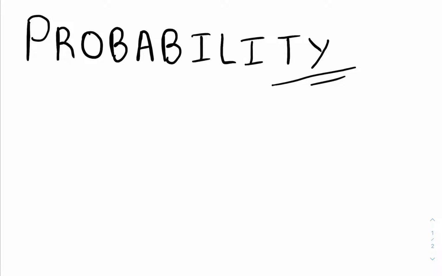I want you to think about something. In math, whenever you do calculations, the answer is always certain, right? For example, take 1 plus 1. No matter what you do, 1 plus 1 will always equal 2. Take 2 times 3. Again, no matter what you do, the answer will always be 6. So, we can say that this event is completely predictable or always likely to happen because it's certain. You can't change anything about this.